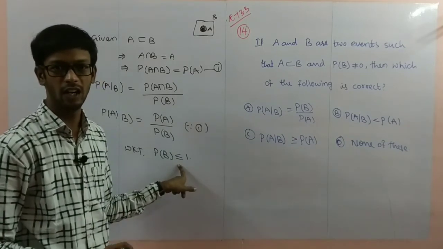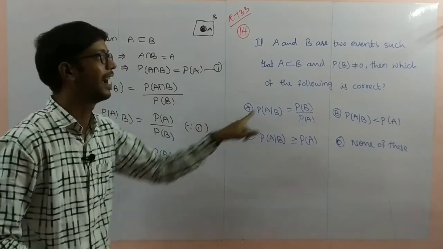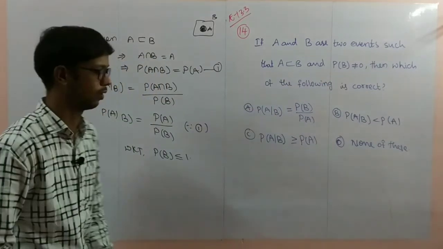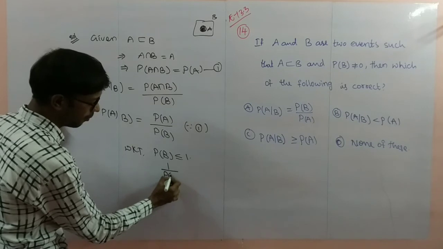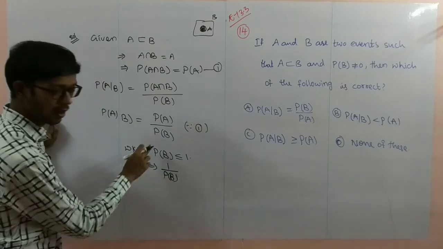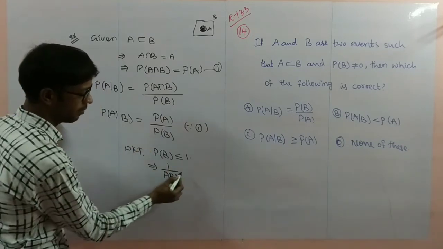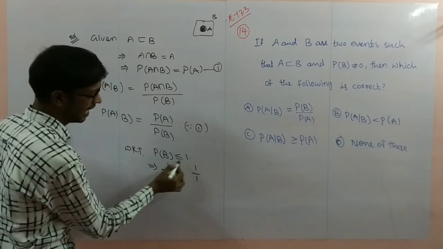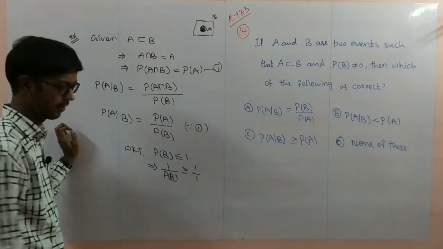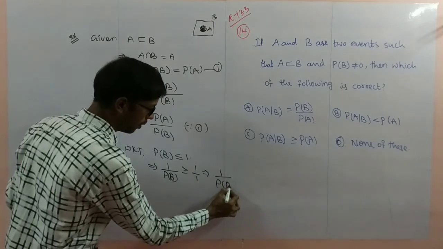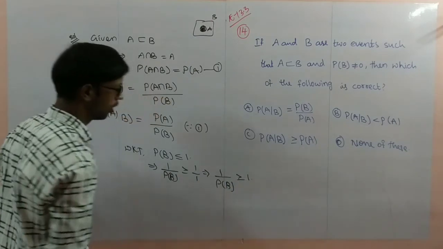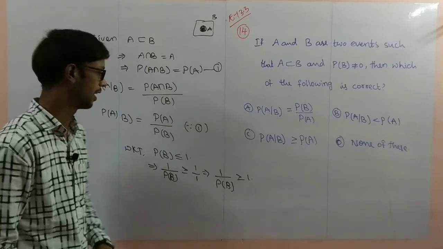This one means I'll write 1 by P of B. If you are making 1 by 1, this value should be reversed. That implies 1 by P of B is greater than or equal to 1.